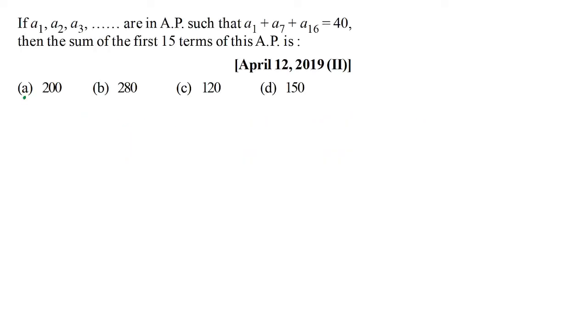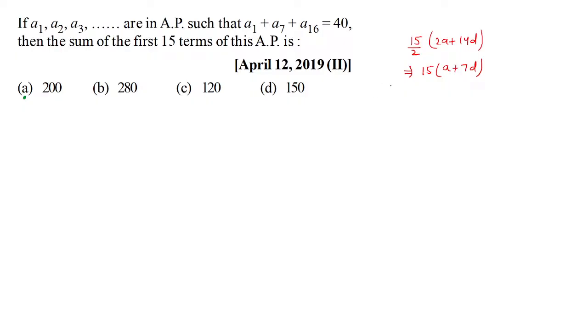So let's move ahead. Here we want the sum of first 15 terms. So it is n by 2, 2a plus (n minus 1)d, that is 15 by 2 times 2a plus 14d. So it turns out to be 15 times (a plus 7d).